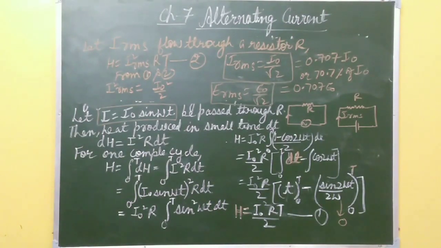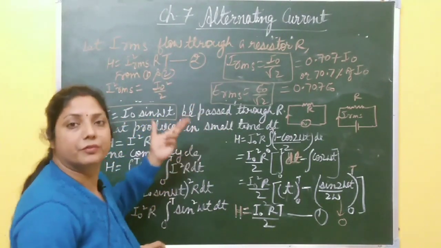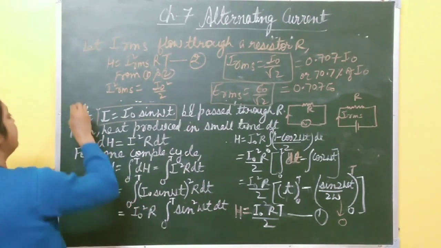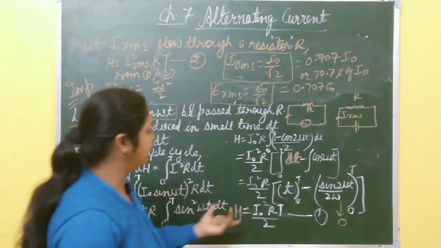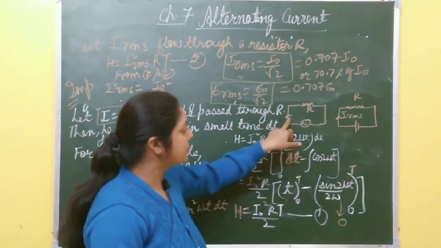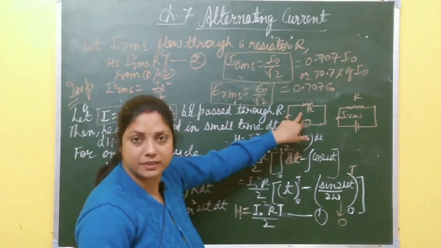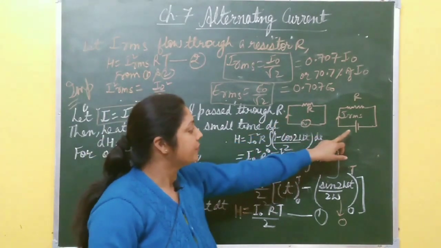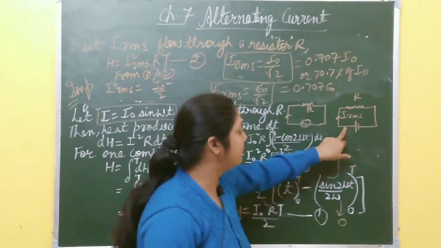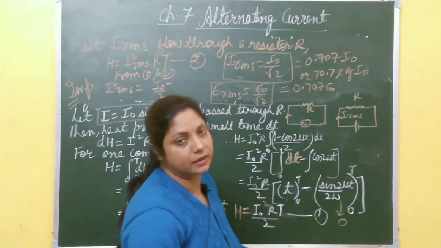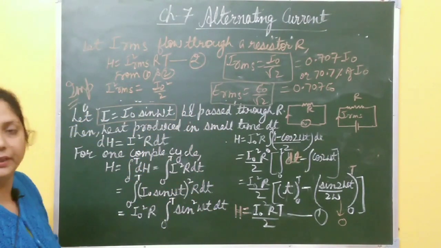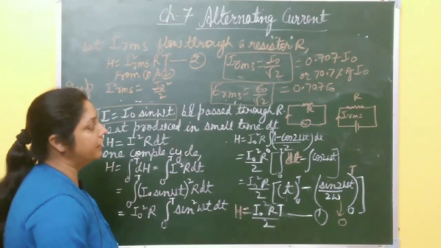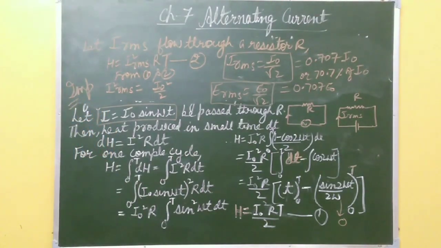So you must know how to derive this RMS value of current, because this topic is important. You calculate the heating effect when the current passes through this alternating source and through this resistor in the same time, and also the heating effect produced when IRMS passes through a resistor R, and you compare these two equations, you get IRMS equal to I naught by root 2. Hope it's clear to all of you. Please take a screenshot of this one. Then we will move to the next topic.